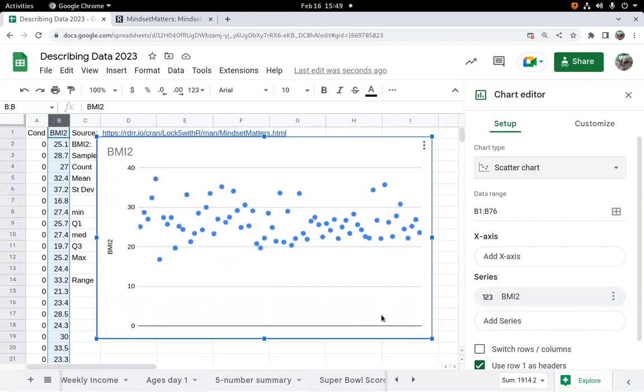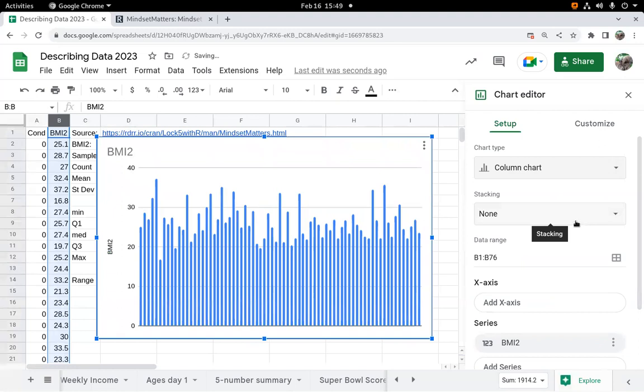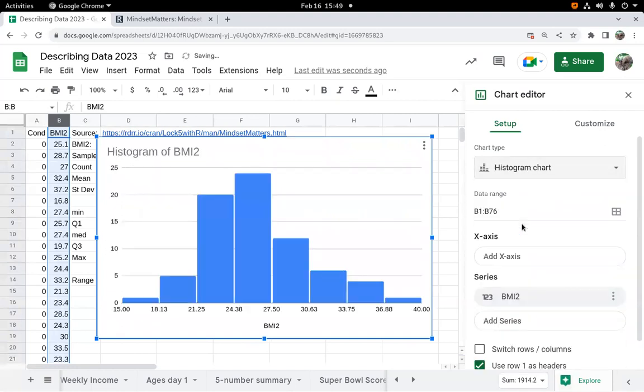Each value here is the height of the point. What's the x value then? Well, the x value is a 1, and then a 2, and then a 3, and then a 4, and a 5, and a 6, the order they're in here, which is kind of random. So this is nonsense. Also, nonsense would be just a straight bar chart on raw data. Nonsense. Histogram, not nonsense. All right, what's a histogram do?